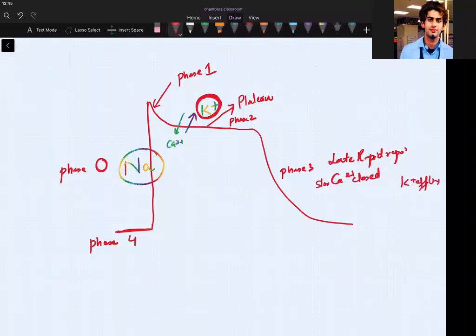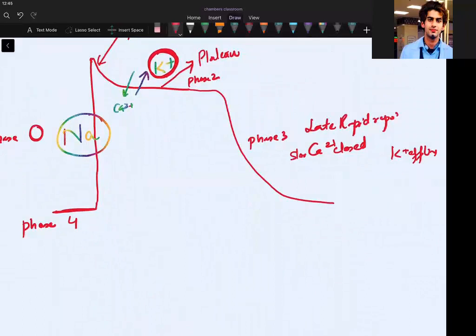That's why it rapidly came down, because you threw more potassium out from the cell, more positive loss. Are we clear? Which phase will come here again? This will be phase 4 again, happening because of the sodium potassium pump.